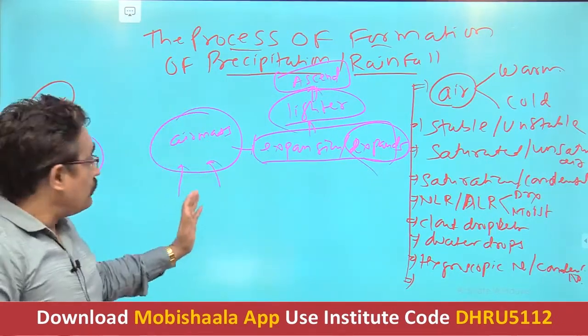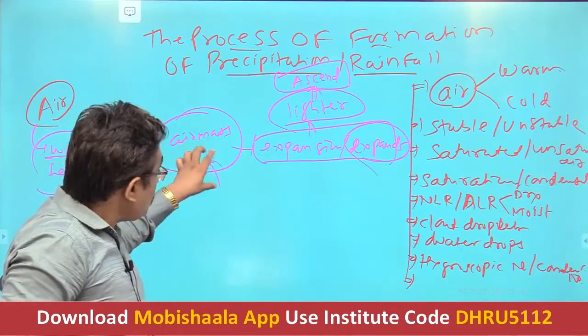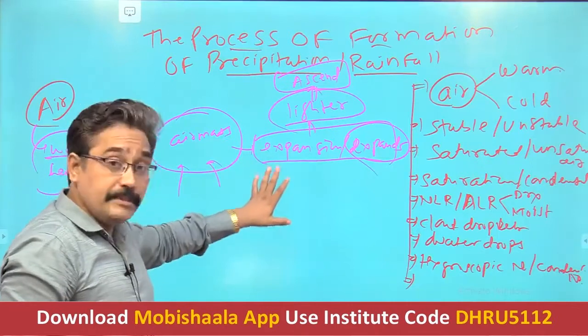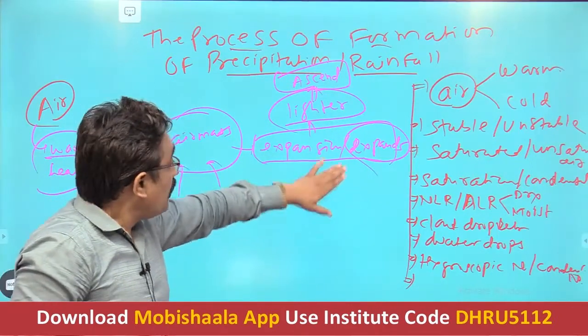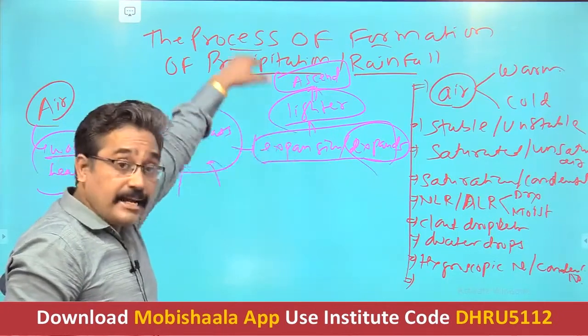So understand now: if the parcel of air is heated and becomes warm, then it will expand. After expansion, it will become lighter. If it becomes lighter, then it will ascend upward.